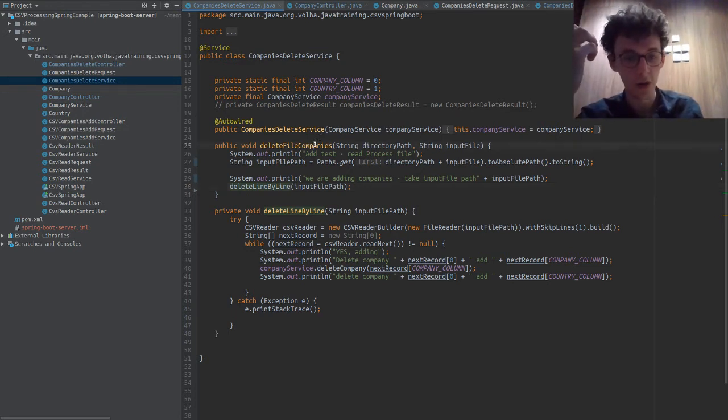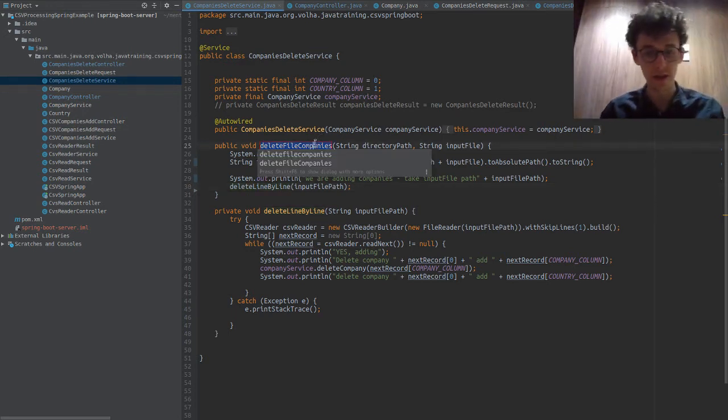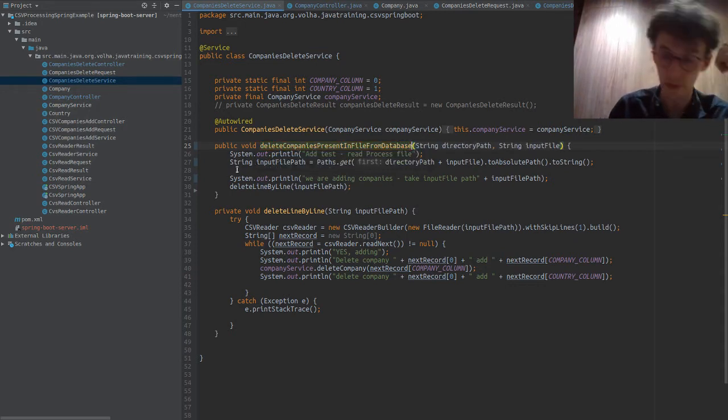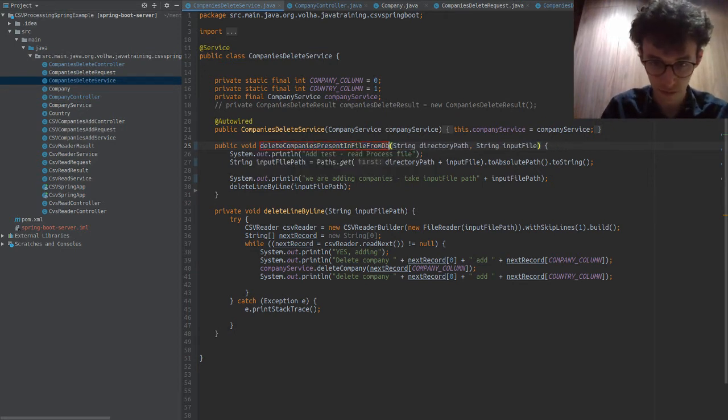So I would prefer to name this a bit more explicitly, like delete companies file from, I would say database, but obviously we're not using a database right now, but I think that's fine, or from DB. That works better.